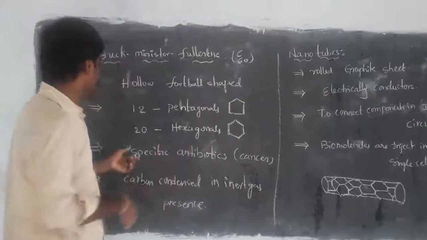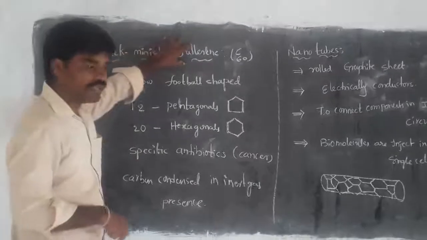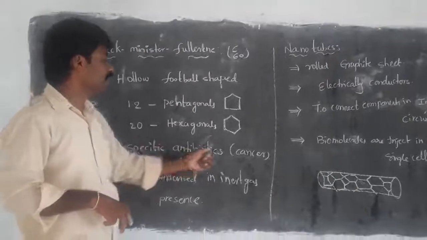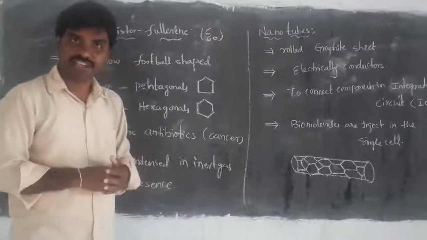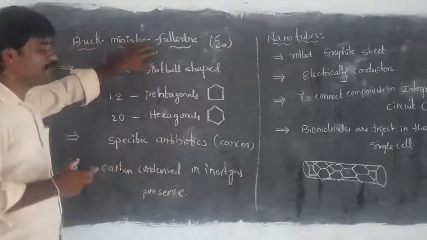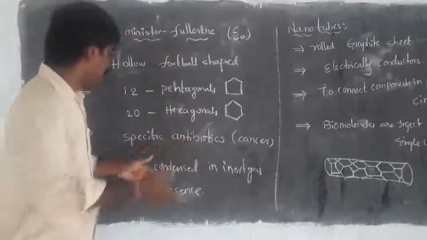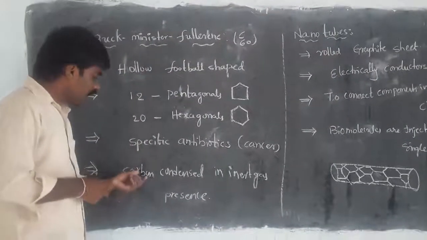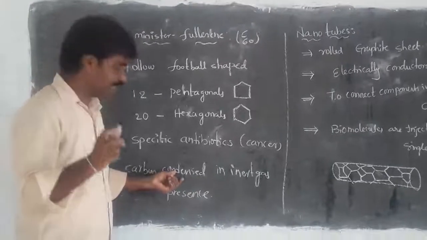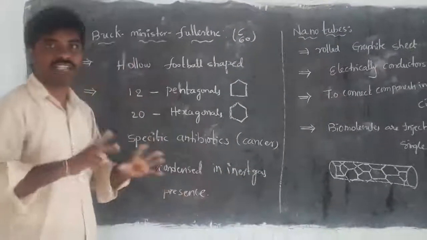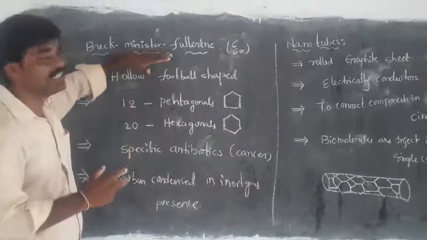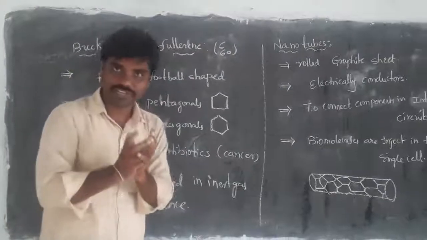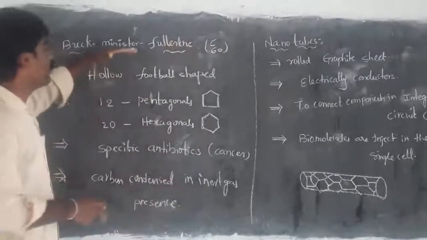Next, this Buckminster fullerene is used in the medical sector as a specific antibiotic for the disease of cancer. And how are Buckminster fullerenes formed? Carbon condenses in the presence of an inert gas. Then that carbon forms Buckminster fullerene, which means a hollow-shaped football. Right, children? This is the information about Buckminster fullerene.